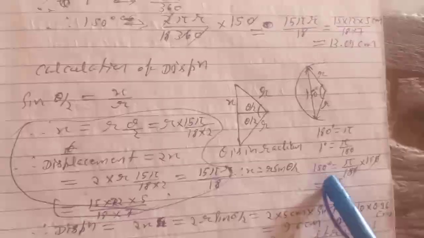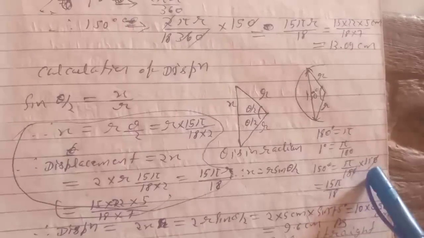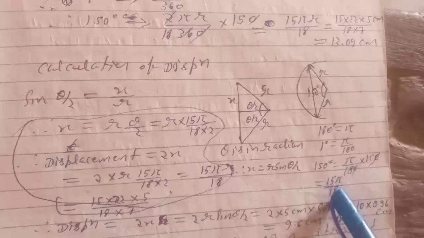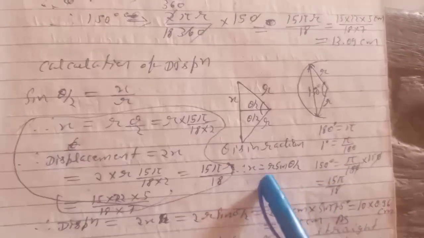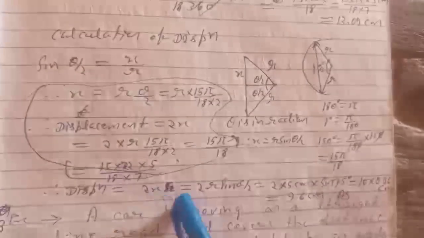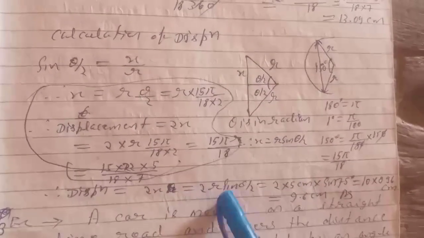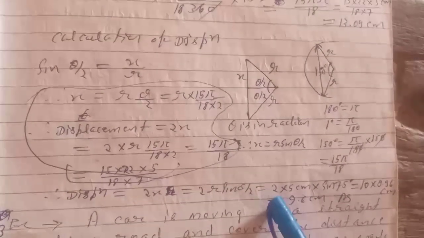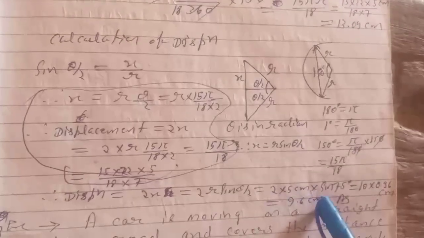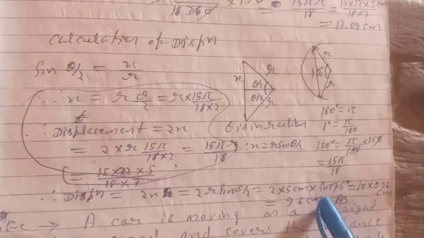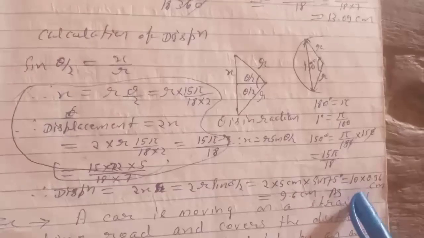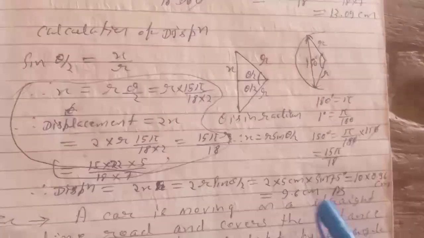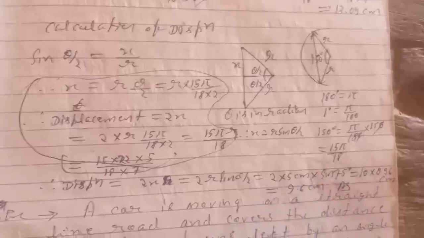Hence 150 equals pi by 180 into 150 equals 15 pi by 18. Hence x is equal to r sin theta by 2. Hence displacement equals 2x equals 2r sin theta by 2. 2 into 5 centimeter into sin 75 equals 10 into 0.96 centimeter equals 9.6 centimeter.